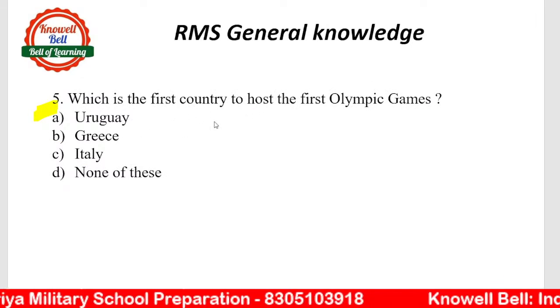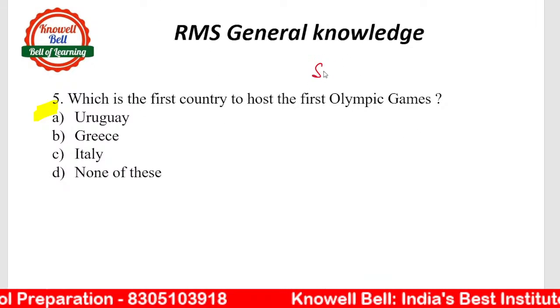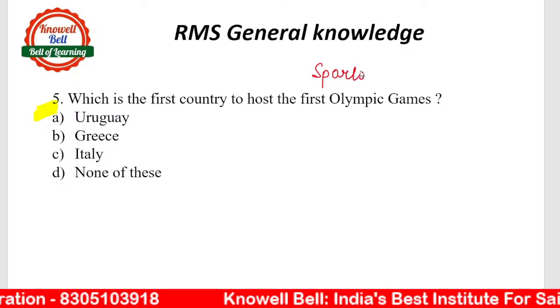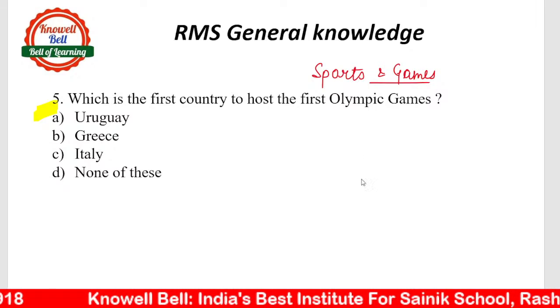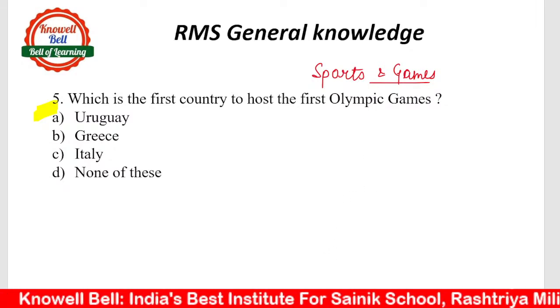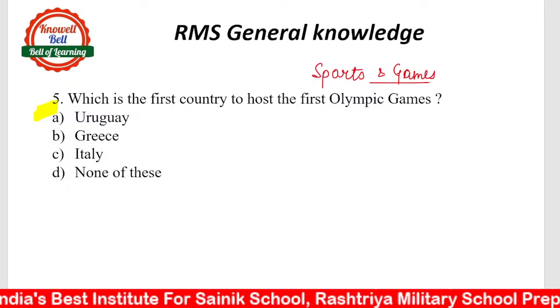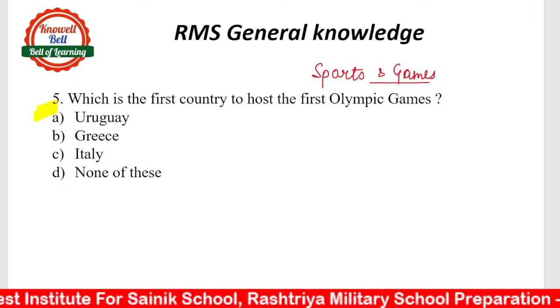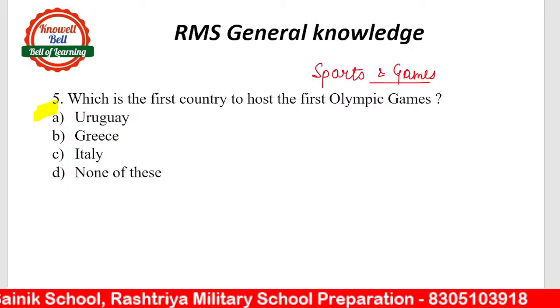Which is the first country to host the first Olympic Games? A very important question. When we study about sports and games, Olympics are incomplete without it, and specifically in that, the incomplete is first Olympic Games. Where were first Olympic Games conducted? Italy. No, Italy is not the right answer.